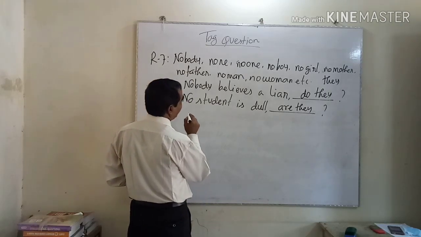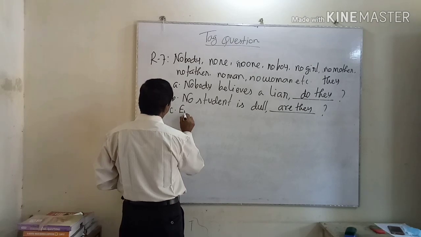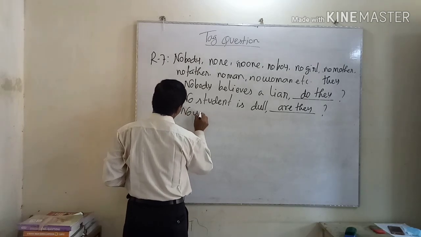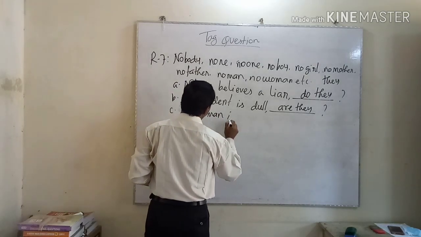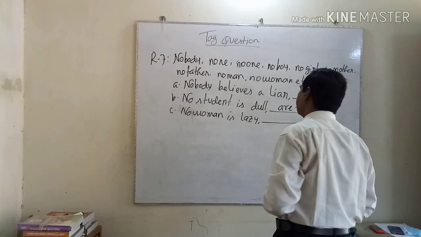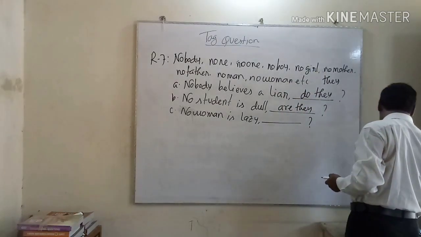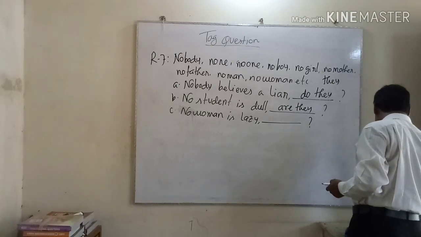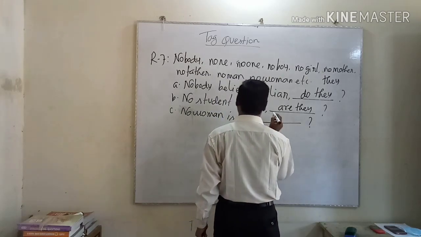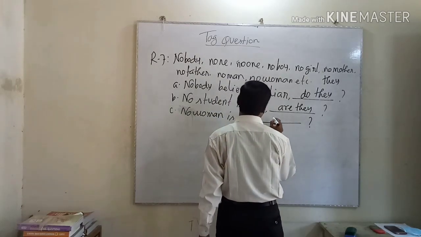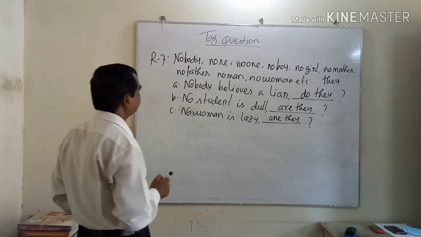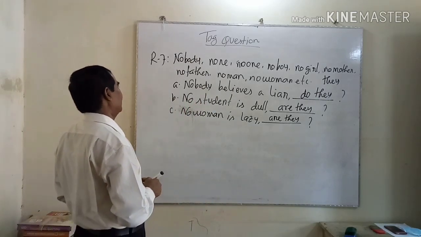Another example. "No woman is lazy." Here, the answer of the tag question will be "are they."